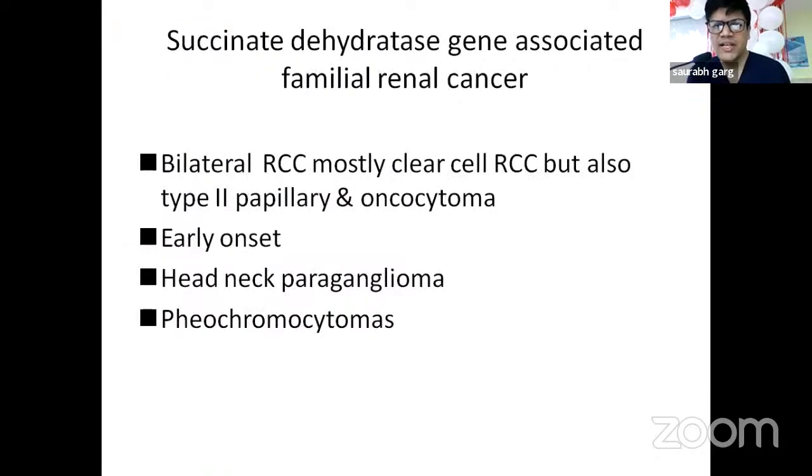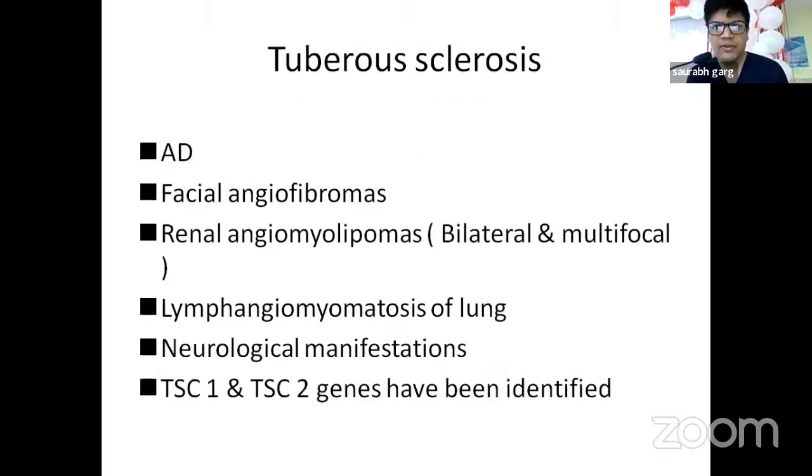Then comes the succinate dehydrogenase gene associated with familial renal cancer. Bilateral RCCs, mostly clear cell RCC, but also type 2 papillary and oncocytomas are associated. Early onset, there is a head and neck paraganglioma. A few pheochromocytomas can be seen in this. Then we have tuberous sclerosis, which has autosomal dominant inheritance, associated with facial angiofibromas and renal angiomyolipomas, bilateral and multifocal. Lymphangiomatosis of the lung can be seen. Some neurological manifestations are there. TSC1 and TSC2 genes have been identified.